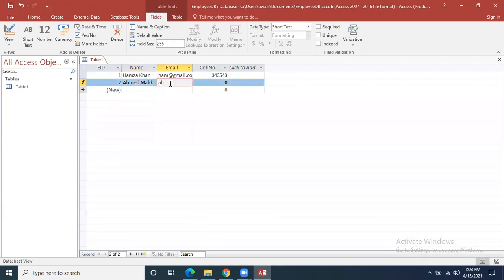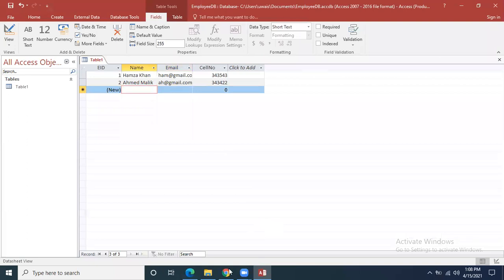I am entering the data by myself. It is not necessary that the email address or cell number be correct, but the cell number should look like a cell number. It should not be just 1, 2, 3, or 5. You give something that looks like a cell number. So you have to enter 5 records over here.